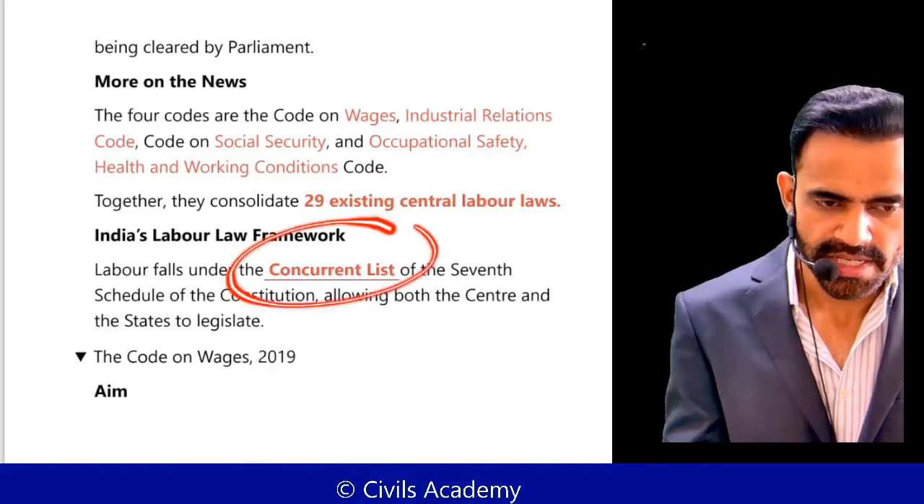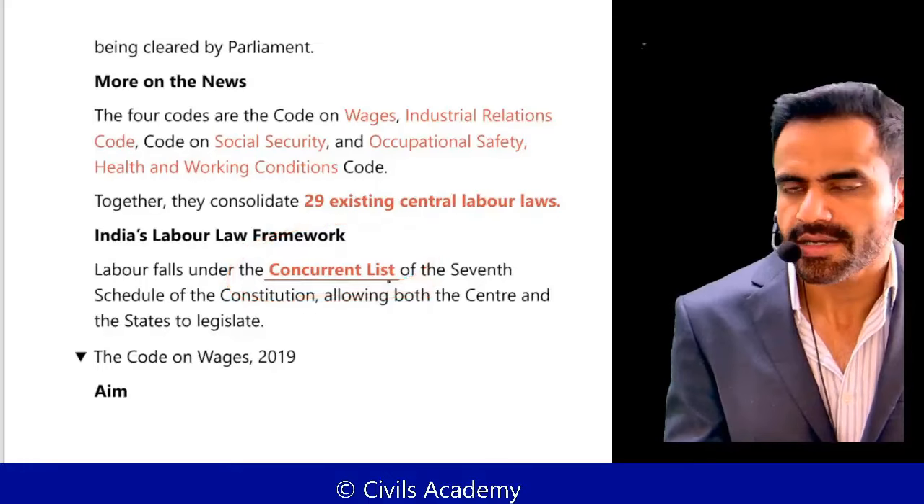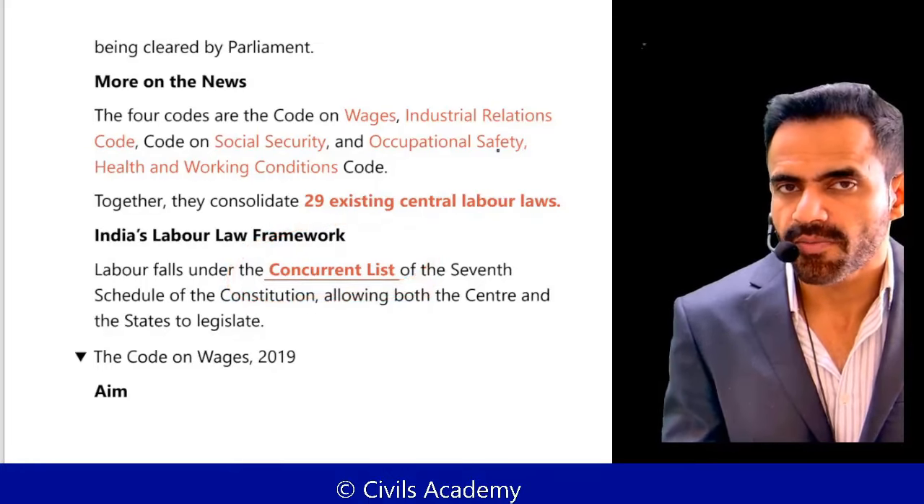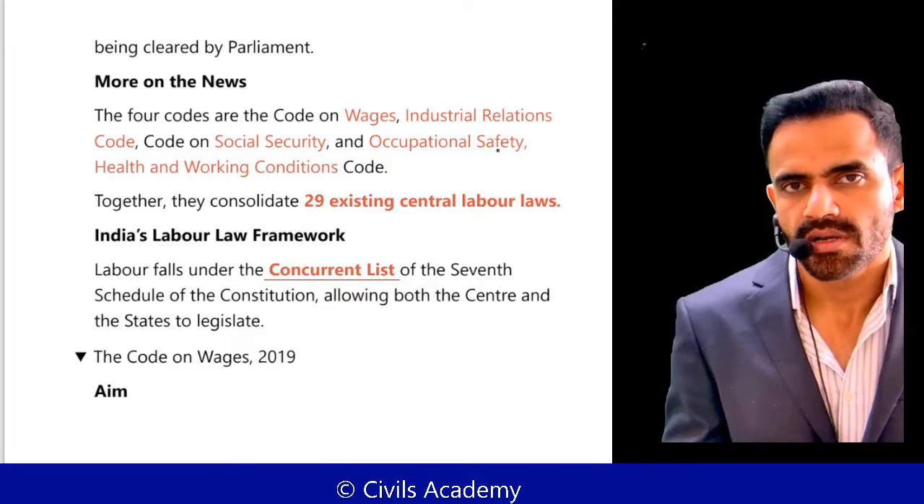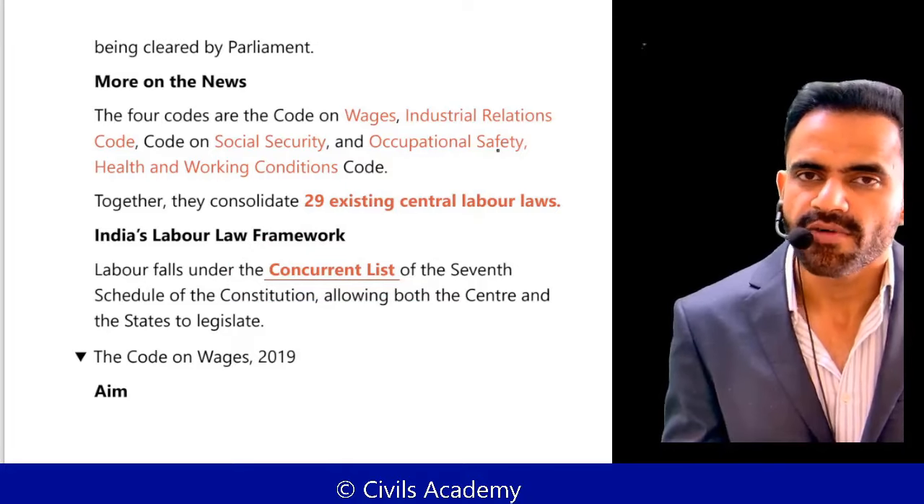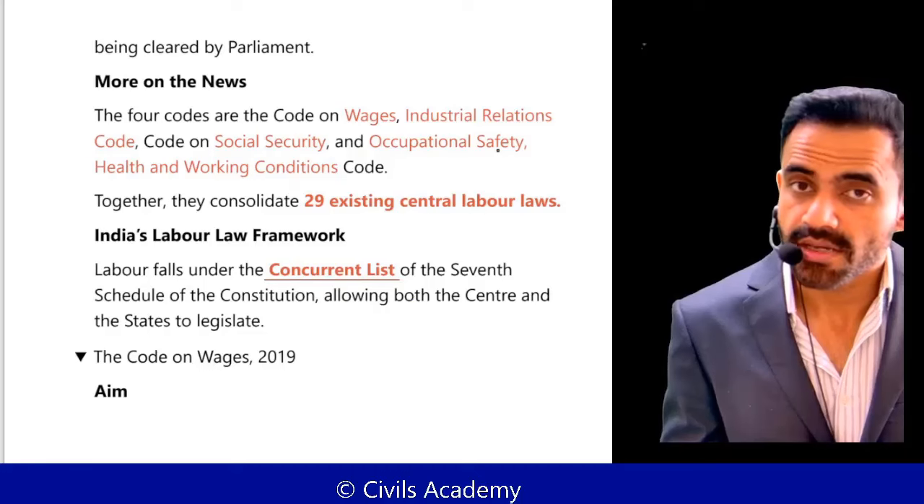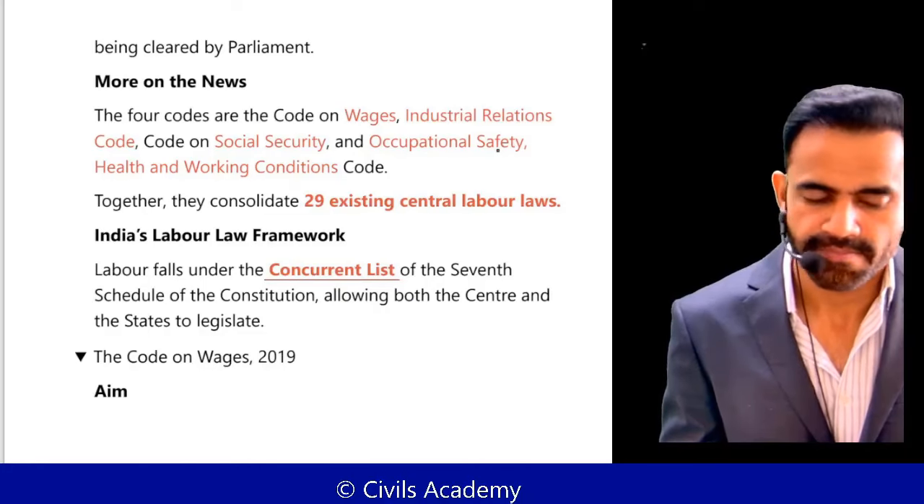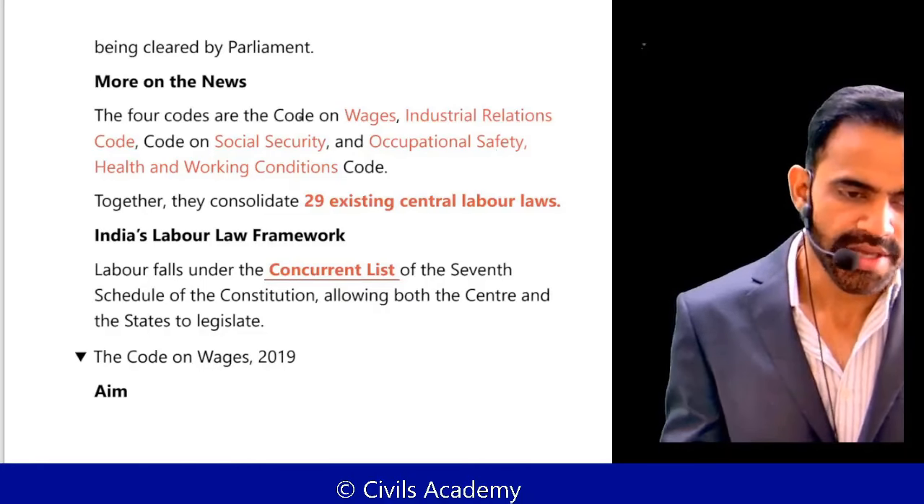Please understand, labor falls in the concurrent list. That means central government is just providing a broader framework. The necessary detailed work will be done by the states. Okay, that's why the term code. It's a kind of model. Okay, so there are 4 codes.